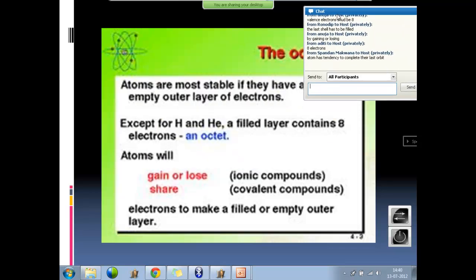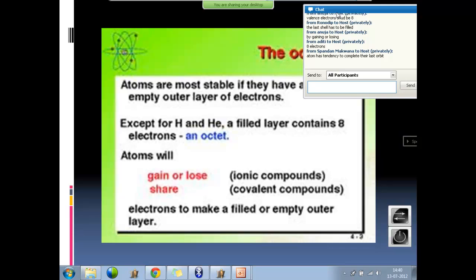In the valence shell. What do you understand by valence shell? The outermost shell. Which shell is it? It's only the p shell. The octet rule only holds good for the p shell or p orbital, not for s, not for d, not for f, only for p. This is a concept. It's not a proven hypothesis, a hypothesis, not a proven fact. To explain certain phenomena, scientists came up with the octet rule. To explain some basic bondings, carbon, oxygen, nitrogen, calcium, phosphorus, such basic atoms that we use regularly, they use the term octet.